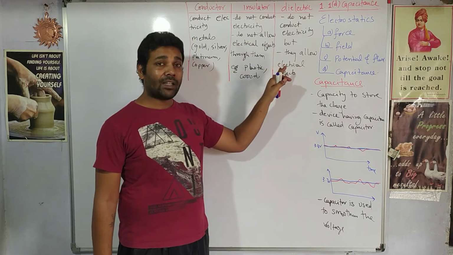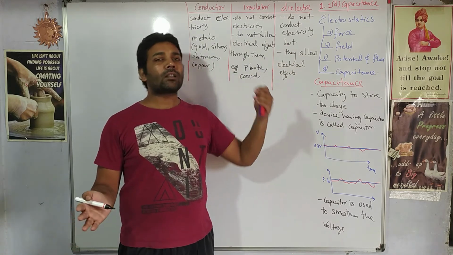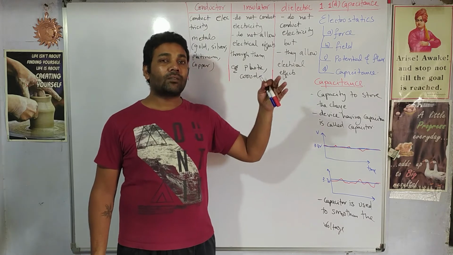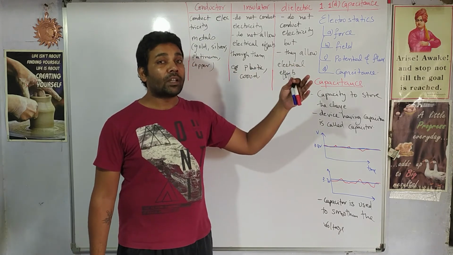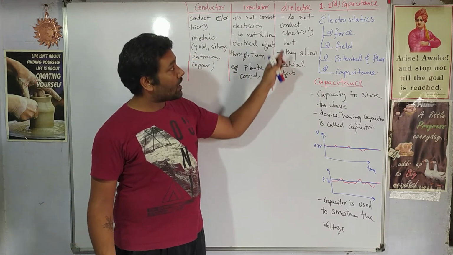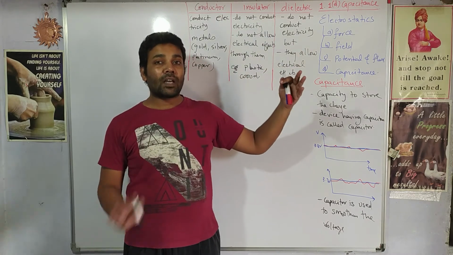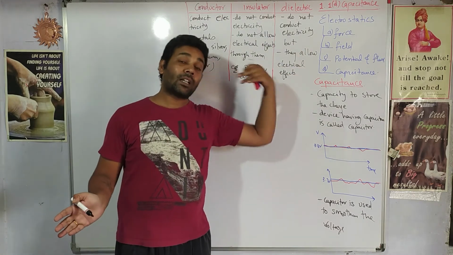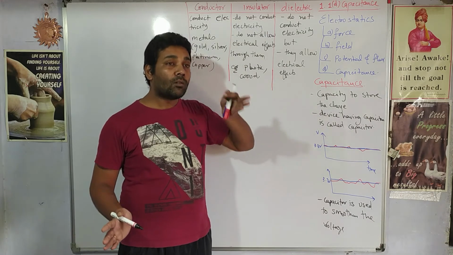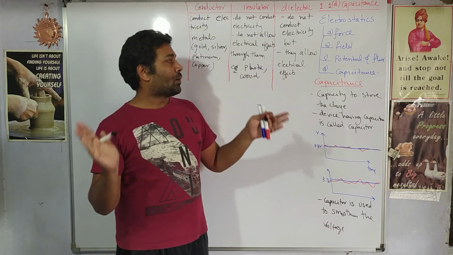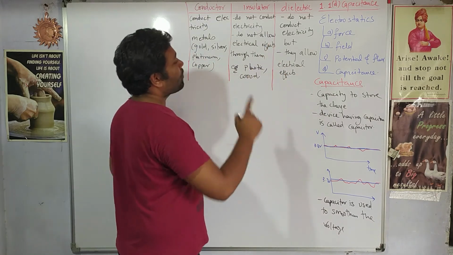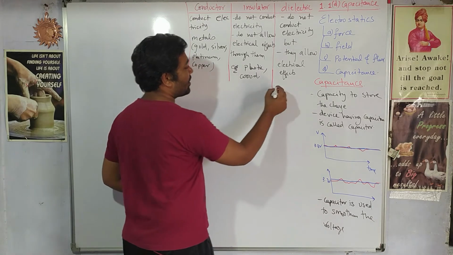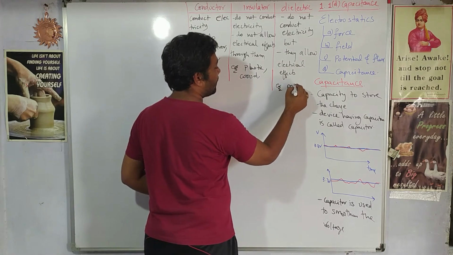There are specific dielectrics, right? There are some dielectrics which allow electric field, they allow magnetic field, they allow attractive force through them. There are some dielectrics which only allow electric field to pass through them and block the magnetic field, whereas there are also dielectrics which allow only magnetic field while blocking the electric field. So dielectrics, right? Examples of dielectrics are mica.